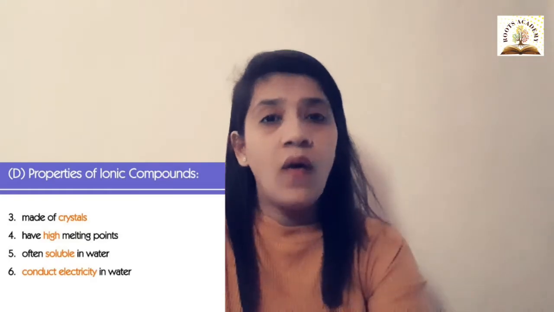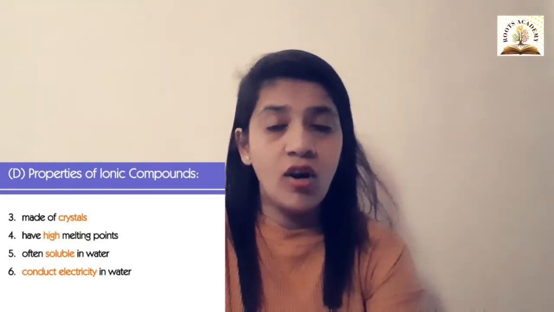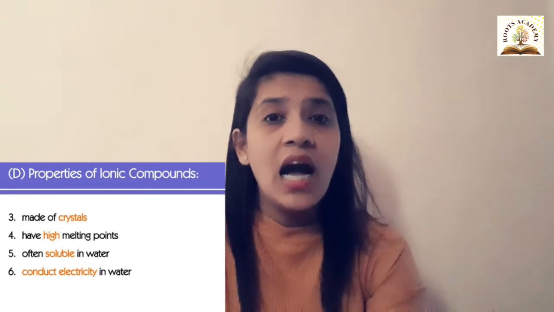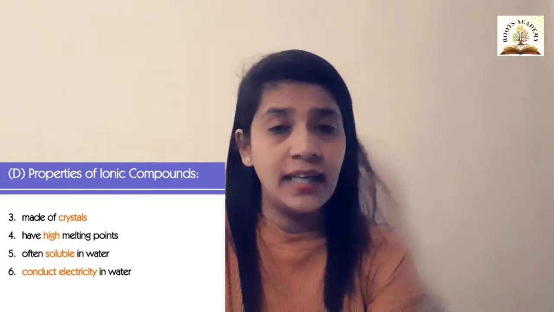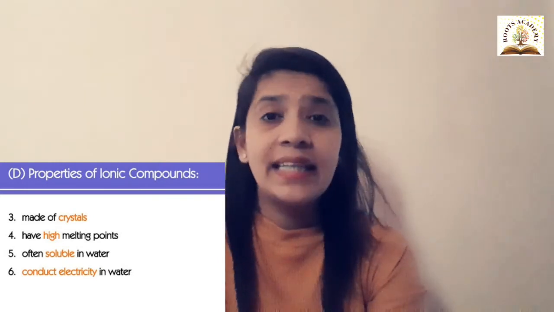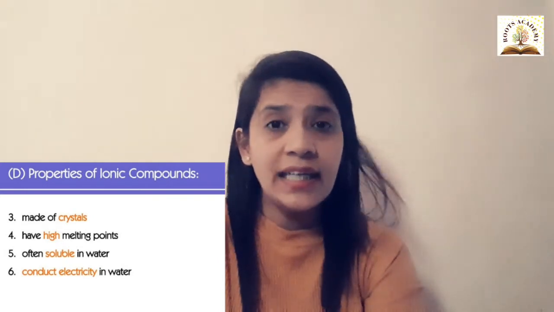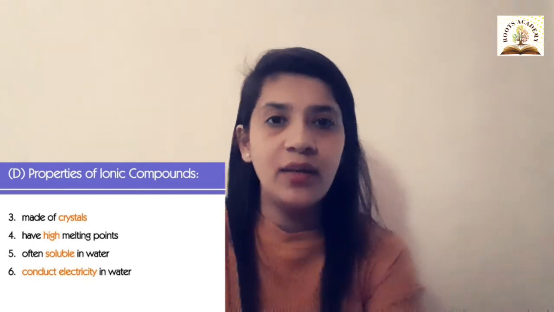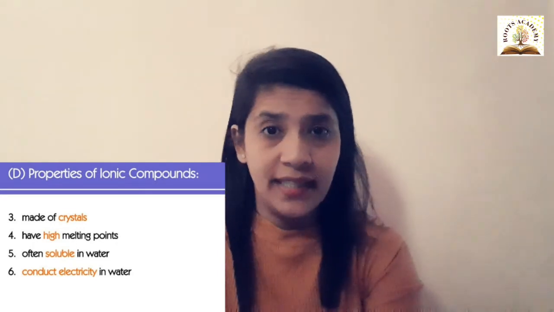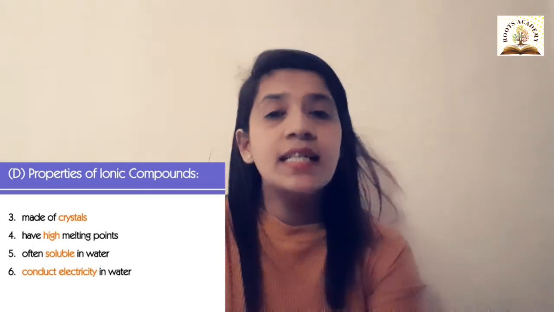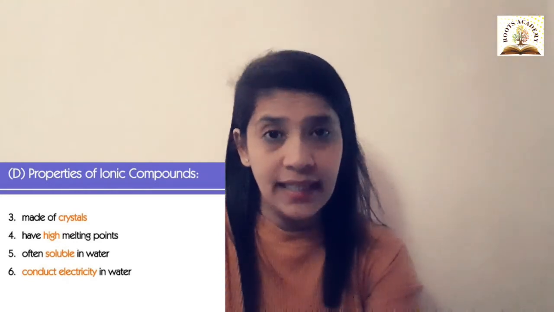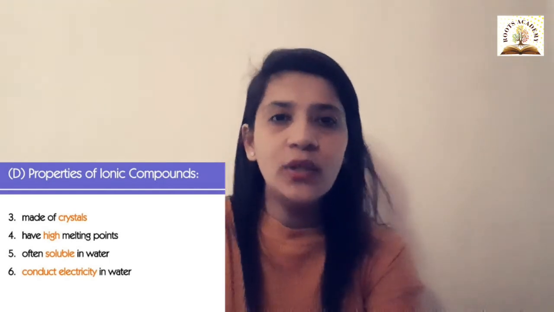That is the reason all ionic salts, like your common salt and potassium chloride, require high energy to break this bond. That is the reason they have a high melting point. Ionic salts are in crystalline shape and are easily soluble in water. They conduct electricity when they are in dissolved state or in molten state. In solid state, they are bad conductors of electricity, whereas in liquid state or dissolved state, they are good conductors of electricity.